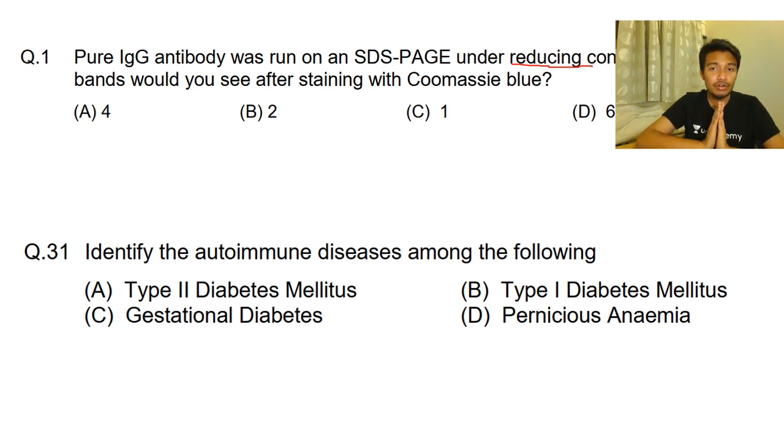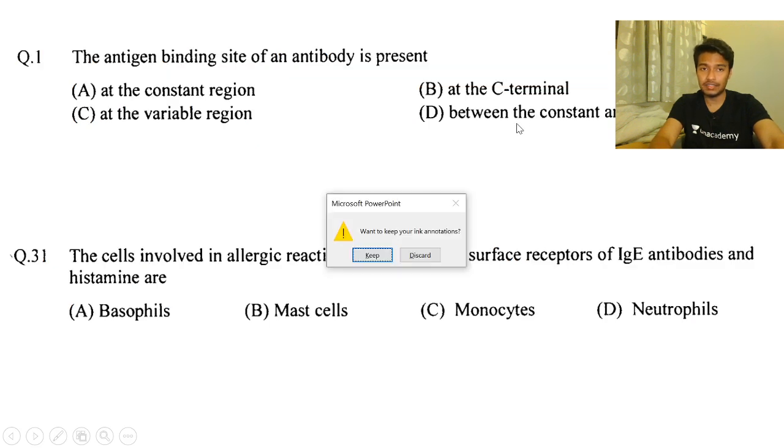So how many bands are you going to get in a gel stained with Coomassie blue, which is basically an SDS-PAGE gel? What you're going to see is two bands, right? One band corresponding to two heavy chains, one band corresponding to two light chains. Okay, so this particular concept is asked in the exam, so this is important.